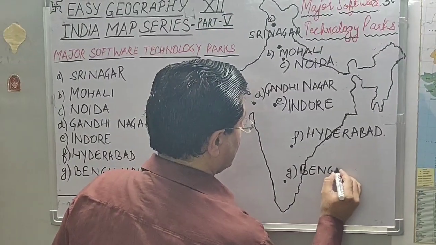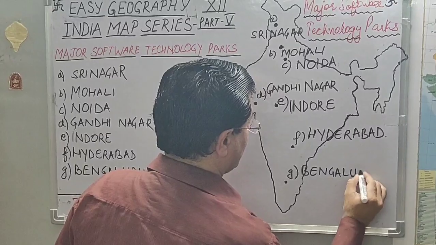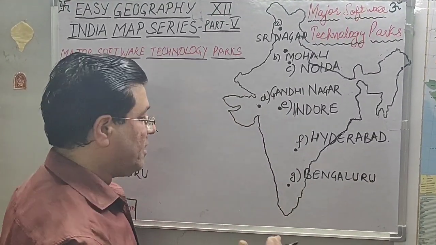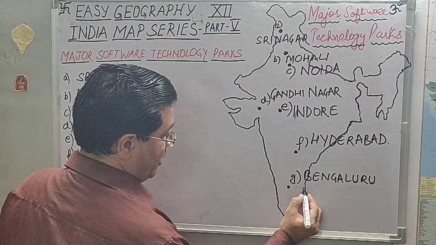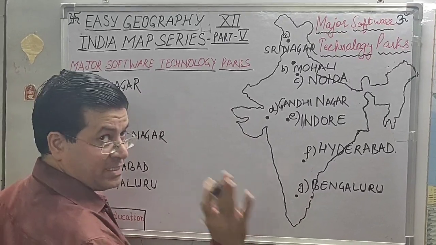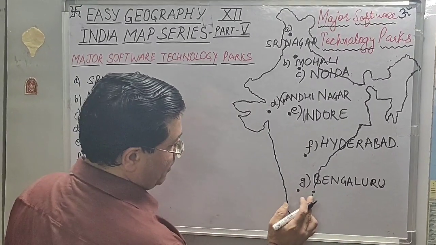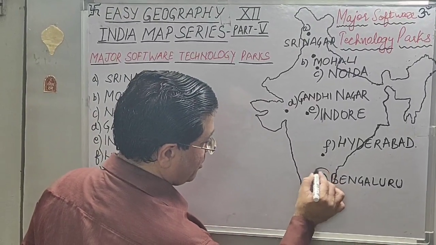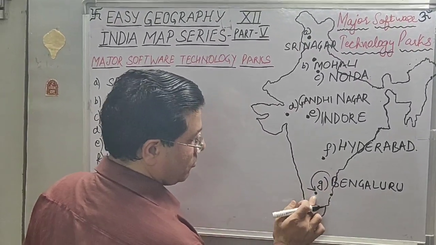Always remember, it's very easy to learn the location. Just for your convenience, I am telling you, here we have Chennai, and if you draw a straight line, almost parallel, not exactly parallel, but almost parallel to equator. So this is Chennai, this is Bangalore. In this manner, you can easily learn its location. Okay, so this is your Bengaluru.